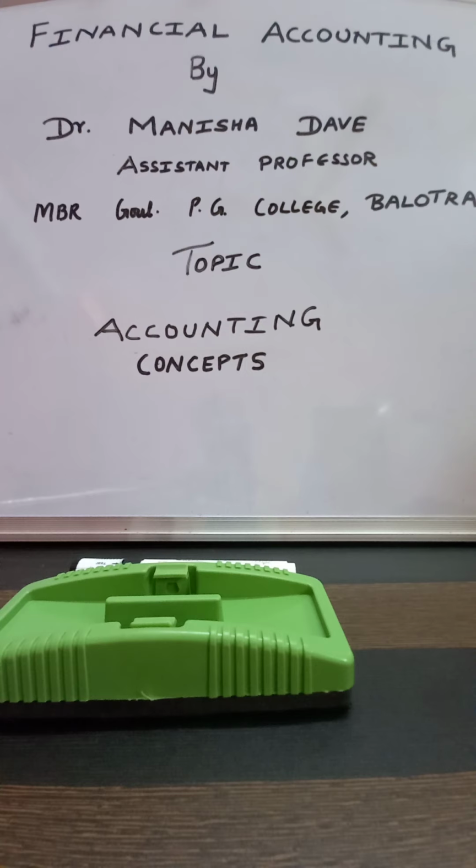The last concept is verifiable objectivity concept. This is the 10th concept, verifiable objectivity concept. This concept means that all accounting transactions that are recorded in the books of accounts should be evidenced and supported by business documents. These supporting documents are cash memos, invoices, vouchers, bank deposit slips, bills receivables, correspondence agreements, etc.